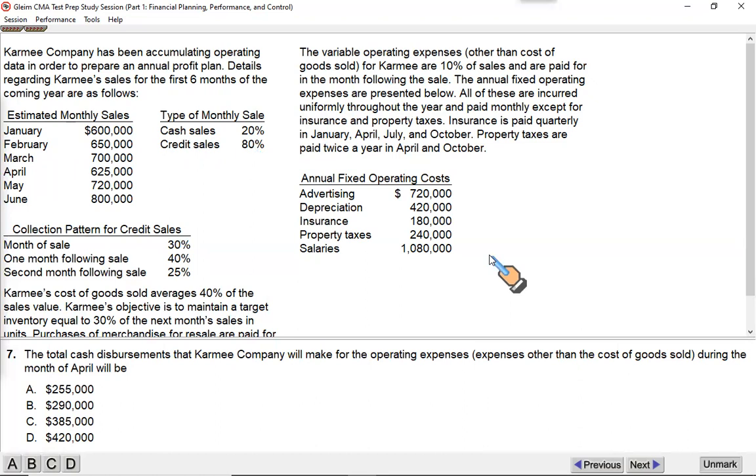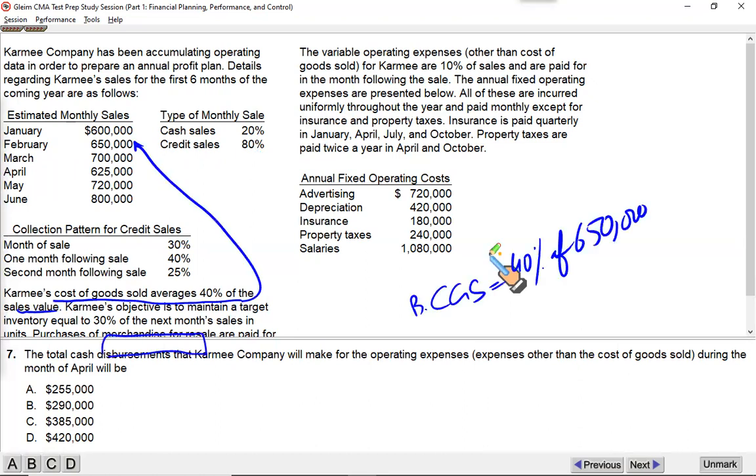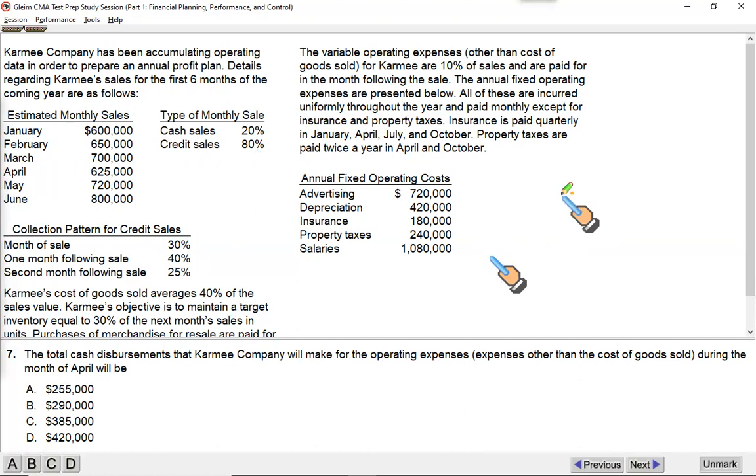All right. It says on this right side of the screen, the variable operating expenses for the month of April, remember, the variable operating expenses other than the cost of goods sold for company are 10% of the sales and are paid for in the month of sale.